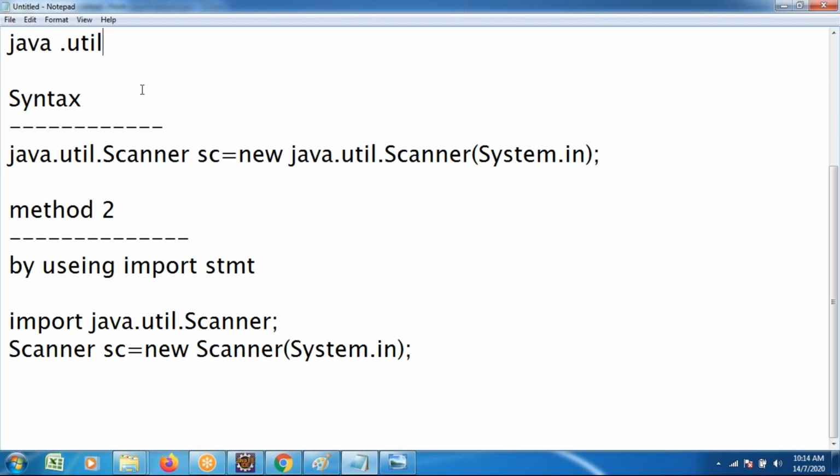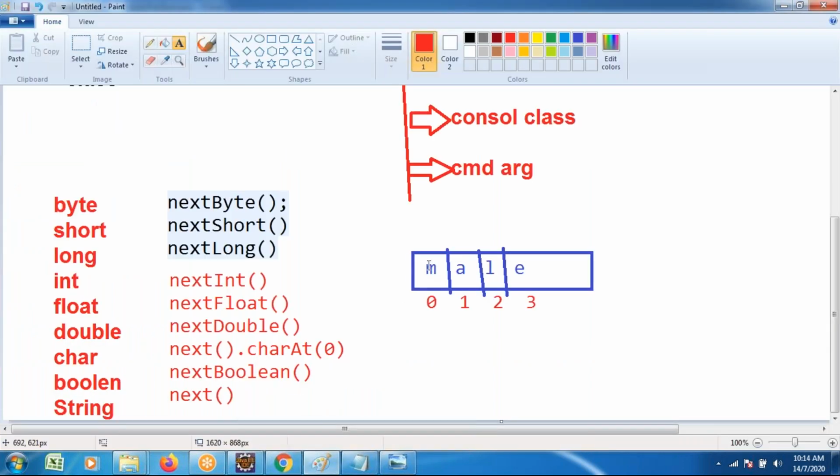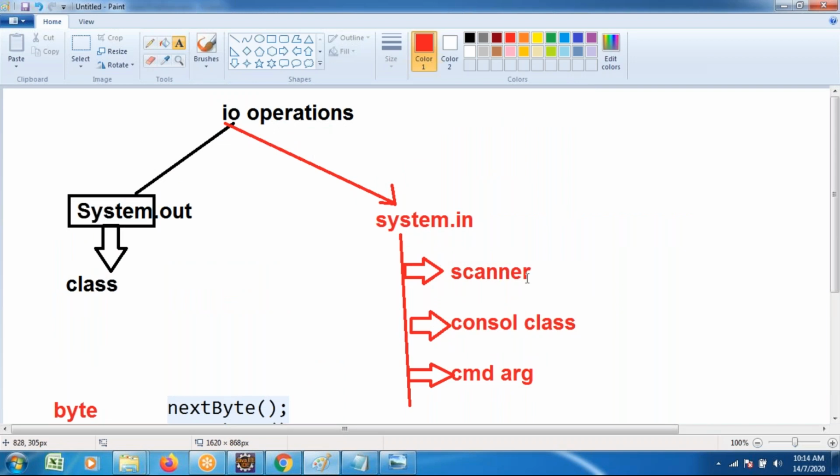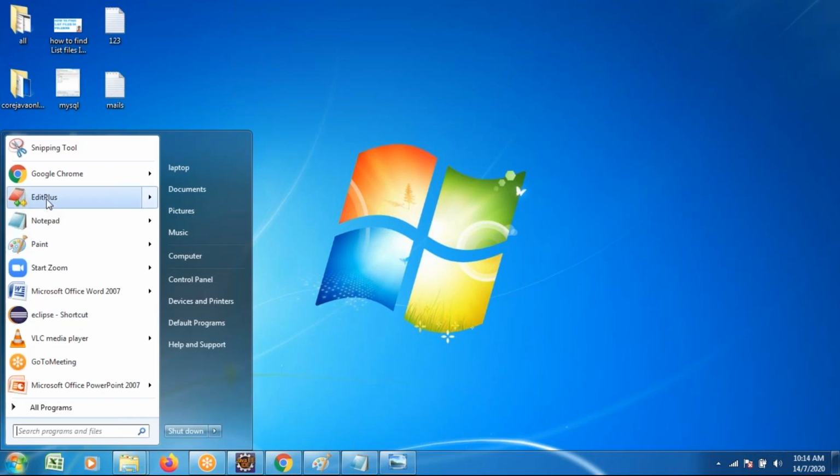Scanner came into existence from JDK 1.5. Apart from scanner, you mentioned one more class also, sir: the Console class. Okay? The Scanner class is there, and the Console class is there. What is the disadvantage of scanner? How is that going to be overcome by console? We want to concentrate on that. One more thing: so far I showed you logic based on the IDE. Similarly, I will show you one more execution based on an editor, like a Notepad based application.